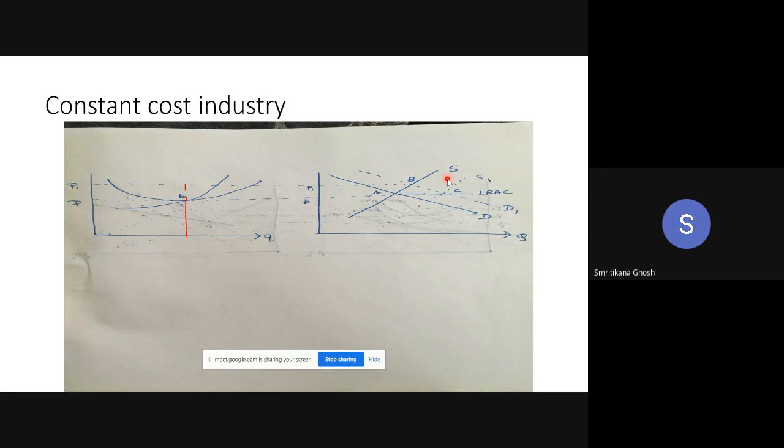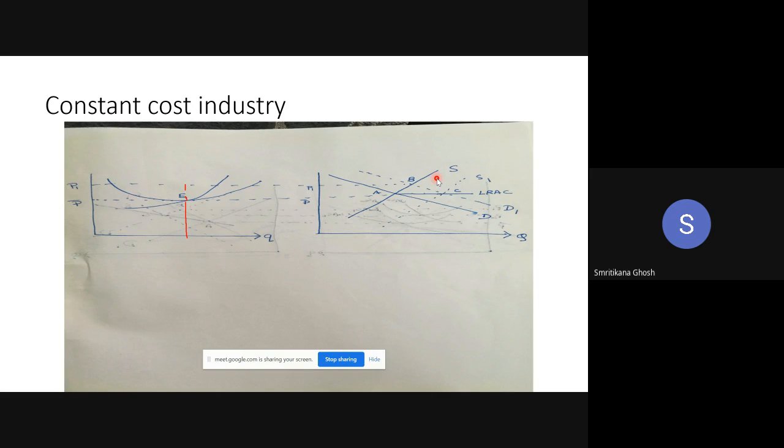There is an increase in supply by the industry. That means the supply curve has shifted towards S1. Up to this point, is it okay? Do you get the answer why it is shifting to the right?